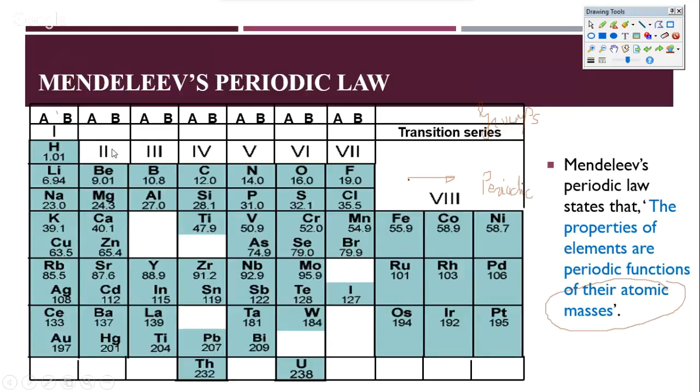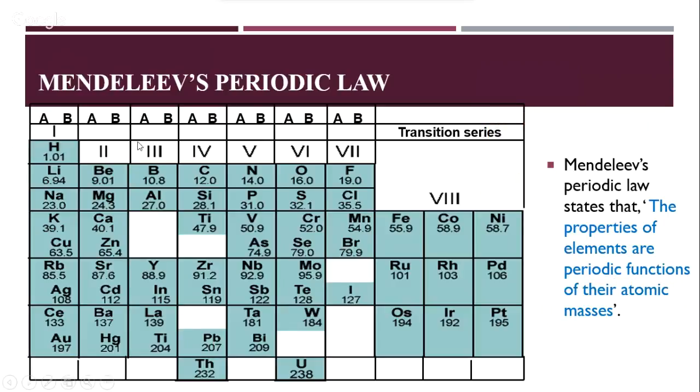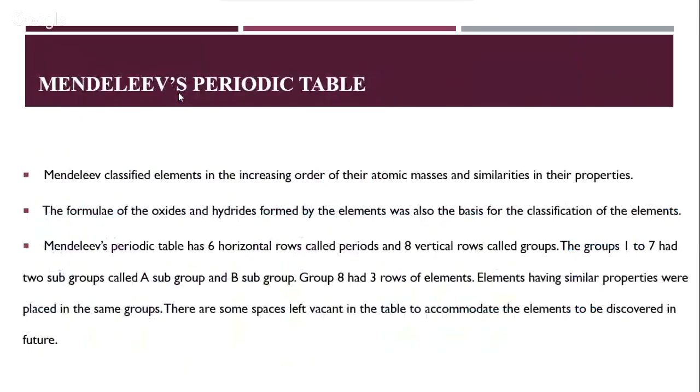Today we know that A and B actually come from the fact that A are all of those groups where the new electron that's coming in goes to the outermost shell, whereas B are all of those groups where the new electron that is coming in goes to the penultimate shell, or the inner shells, if not penultimate. So that's Mendeleev's periodic table.